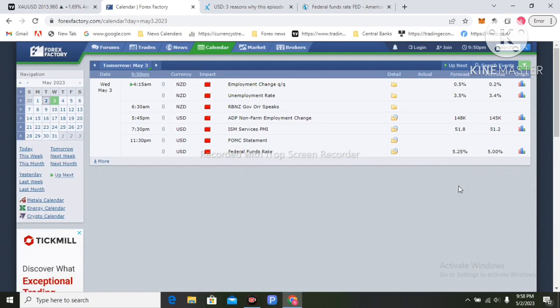So if you are trading US dollar pairs like gold/USD, USD/JPY, EUR/USD, you should follow and update with this Federal Reserve interest rate for accurate trades. So I would like to give you a 3 trade solution with the federal funds rate release from the Fed tomorrow. I would like to give you 3 trade ideas about gold.